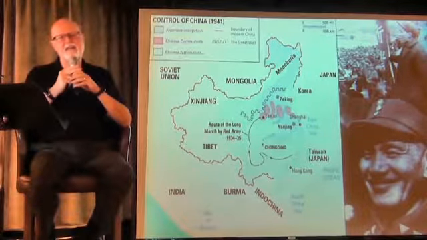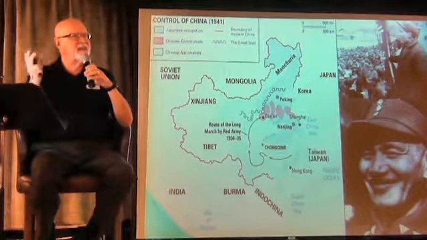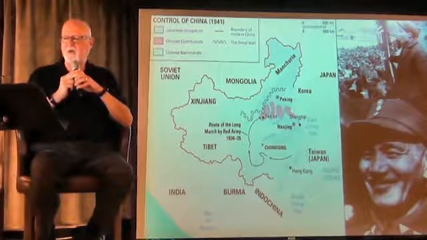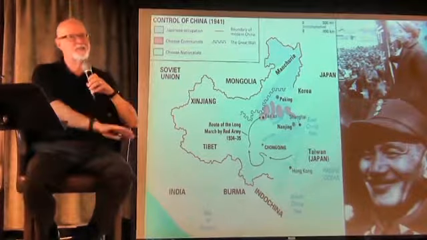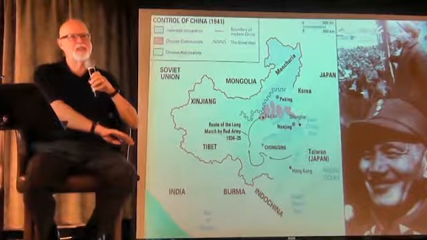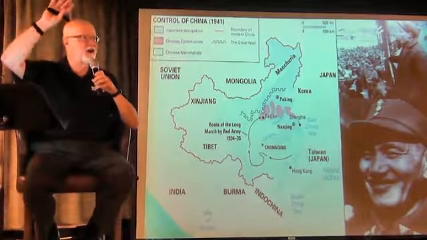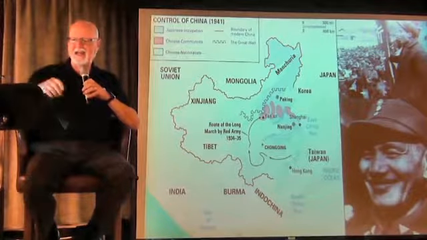I'm not saying that the Chinese didn't fight against the Japanese, they did, but they were very wise in how they marshaled their resources during this time, and by the end of the Second World War, in 1945, the nationalists were much less powerful than they had been when they started, and during that period of time, the Communist Party was very much on the rise because they had developed networks, they had developed a connection.